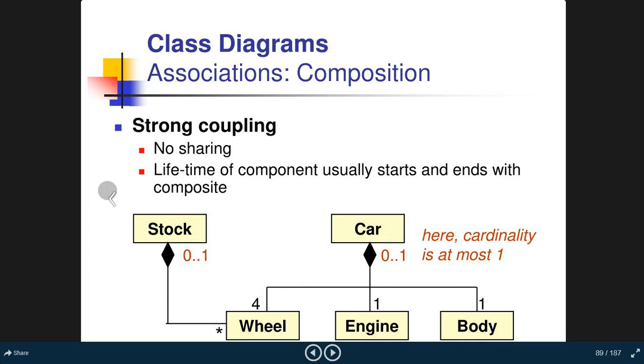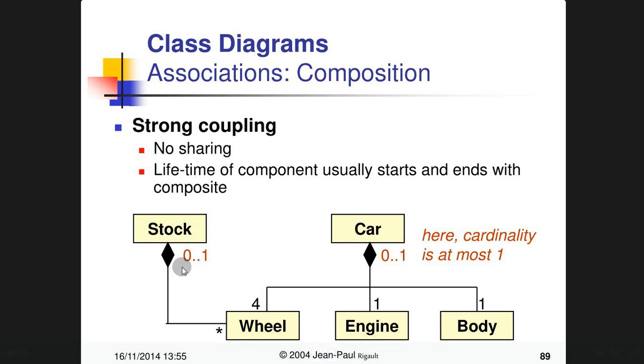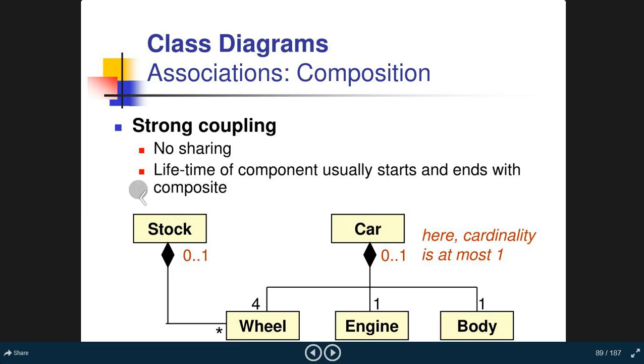The stock object is basically related to the structure where we have the count of the number of car objects. So you could say it has a composition of a number of classes. One stock is a class which is a composition of a number of classes. Car is a specific class which has a wheel object, an engine object, and a body object. The body object has 1 instance, the engine object has 1 instance, and the wheel object has 4 instances.